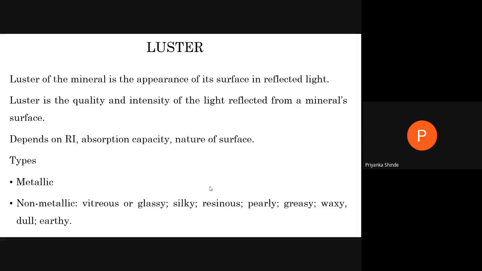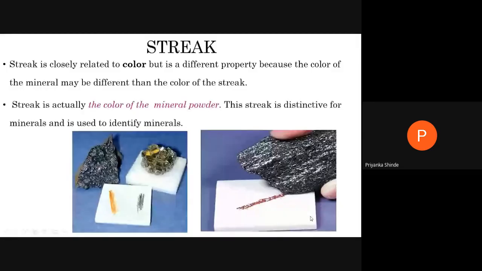Then the next property which we saw is streak. Streak is the color of the mineral powder. We use a streak plate for finding out the streak of a mineral, as I showed you in the last class. When we rub the mineral on the streak plate, which is a porcelain plate, we check the color of that powder.